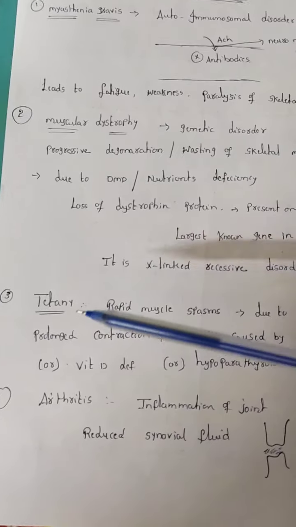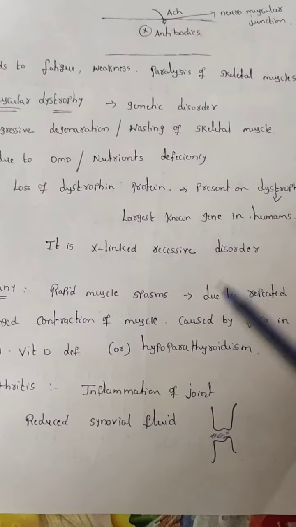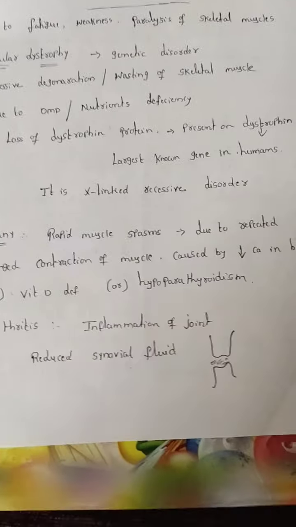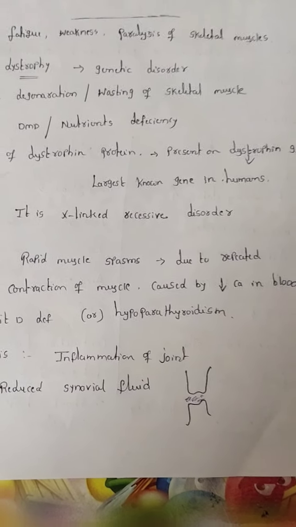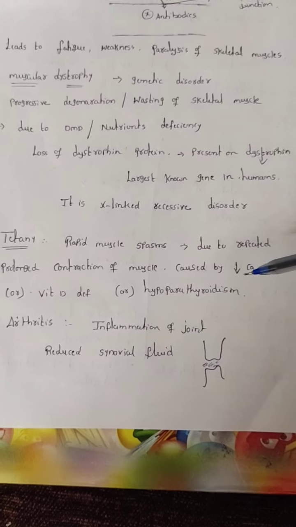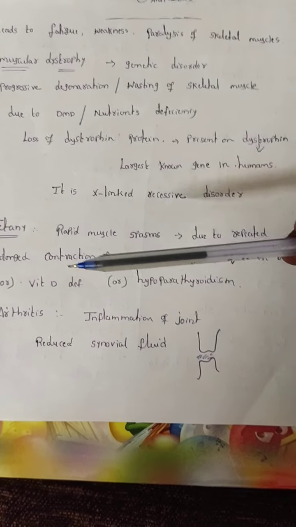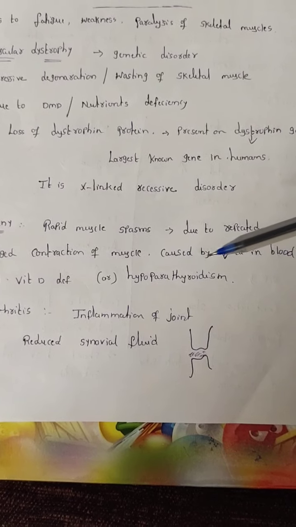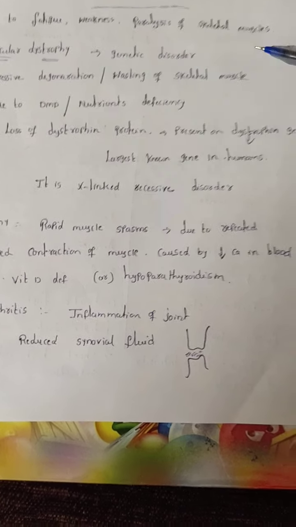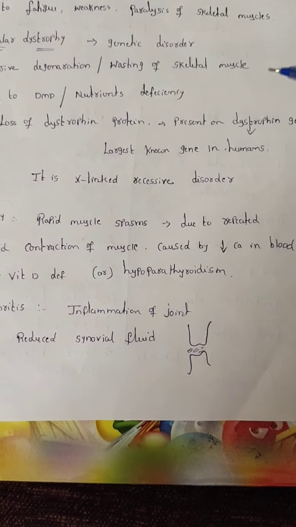Okay, now tetany. See, rapid muscle spasm. Rapid muscle spasm means sustained contraction due to repeated muscle contraction. When you go to the gym and repeatedly do exercise, what will happen? In the blood, calcium level is decreased, or due to vitamin deficiency, or due to hypoparathyroidism. Hypo means less. From the parathyroid gland, a hormone is released, that is the parathyroid hormone.